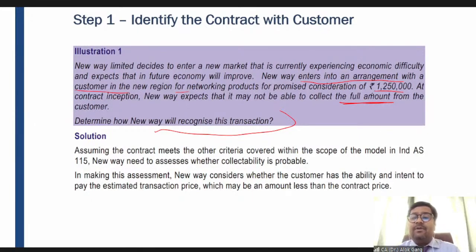Jay is asking, assessment of collectibility has to be done quarterly or yearly. Jay, the frequency has not been given. Generally, you have to assess the collectibility at the time of finalization of books of accounts or at the time of closing your books of accounts. It could be quarterly. For example, if you are a listed company, of course, you have to publish your results on a quarterly basis. So it has to be quarterly, so that you will reflect the right picture to